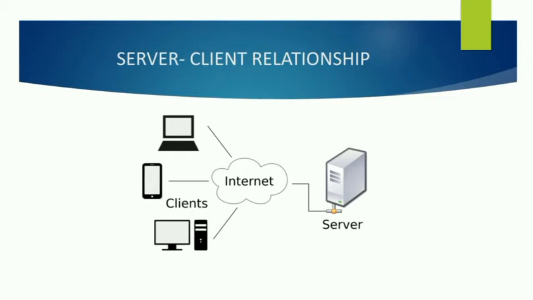Let's assume two friends, A and B. A is sending a missed call to B, and B is accepting the request, synchronizing the call that comes from A, and sending an acknowledgement, again a missed call to A, so that they both can save the mobile number. In the same way, the server and client relationship will work.